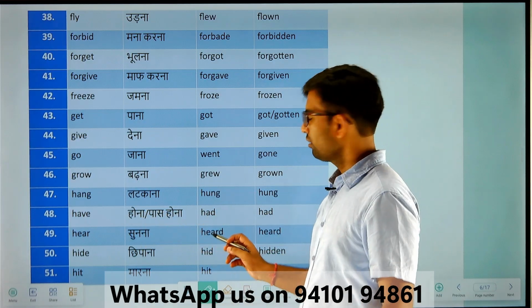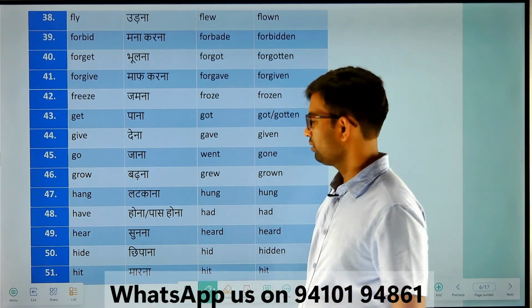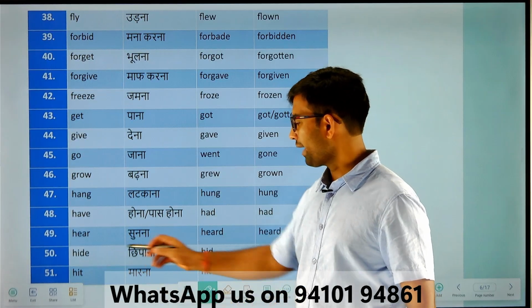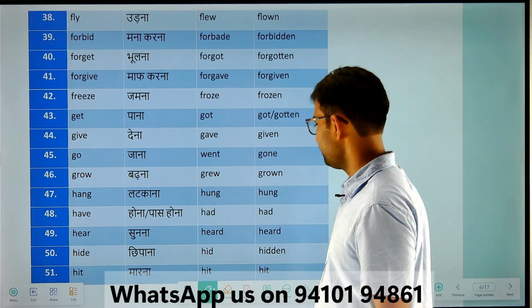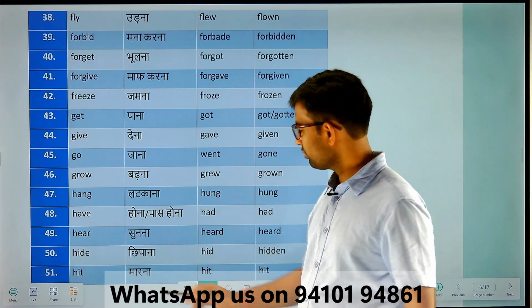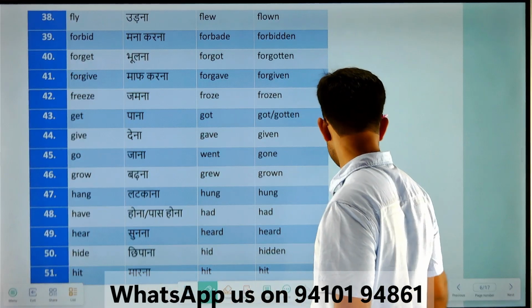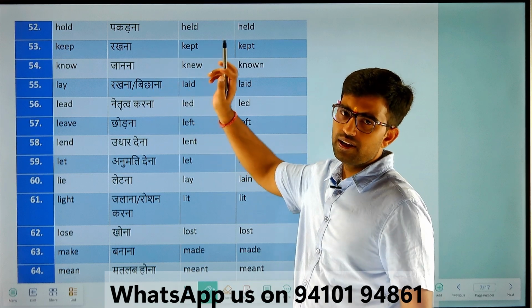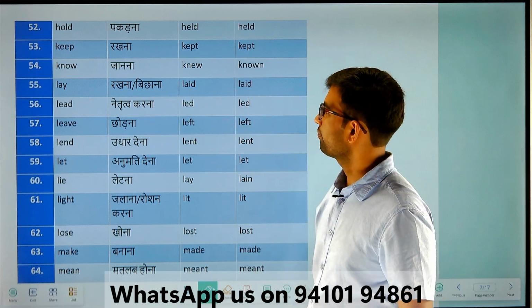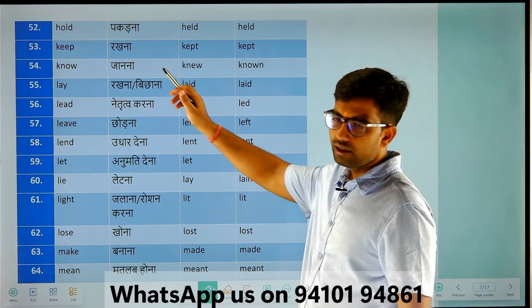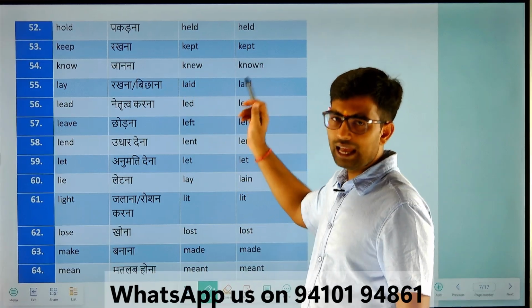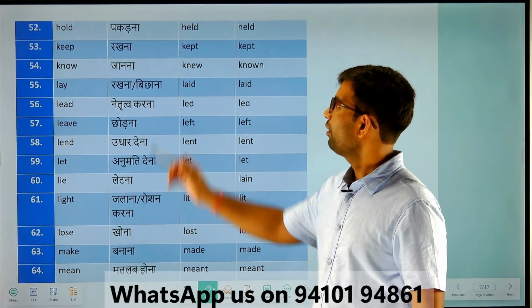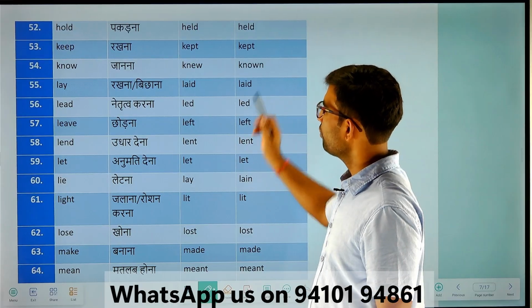Hear, heard, heard. Hide, hid, hidden. Hit, hit, hit. Hold, held, held. Keep, kept, kept. Know, knew, known.